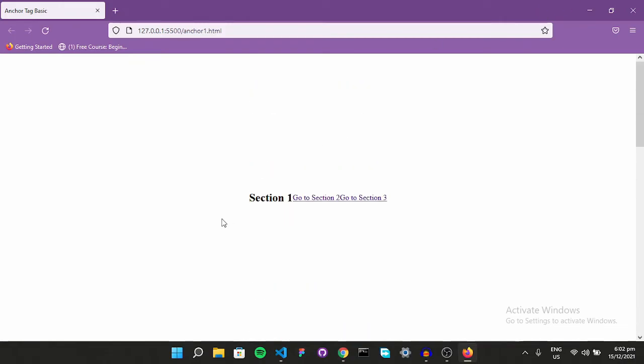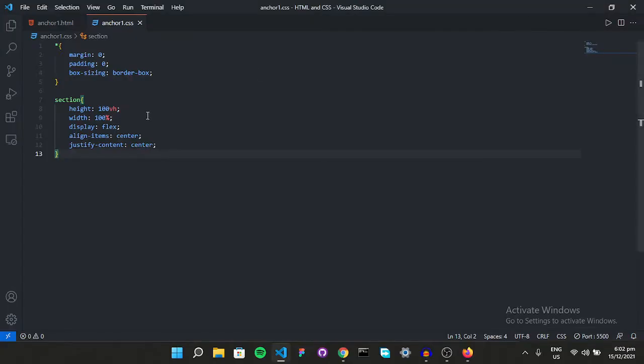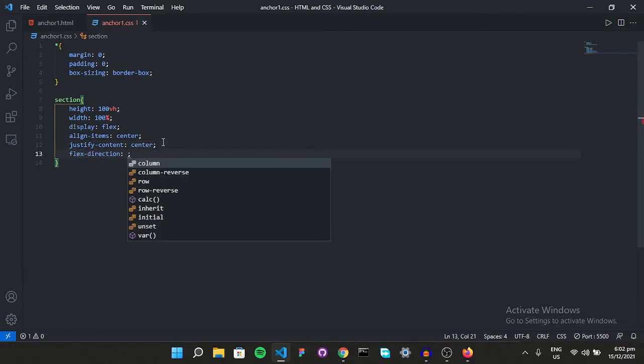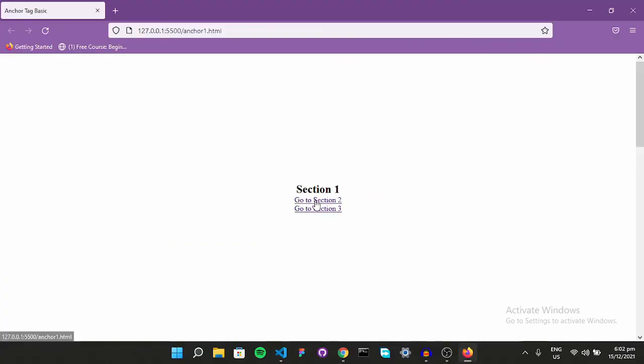But right now, as you can see, we have my section and my links on the same line, which I don't want. Since I have a display of flex, I can use a property of flex called flex-direction. So give them a direction of column, because right now it is a direction of row. So now if I check it, oh, there it is. It's perfect.